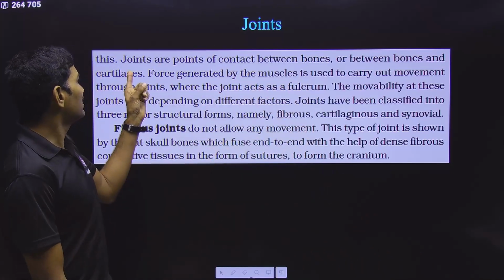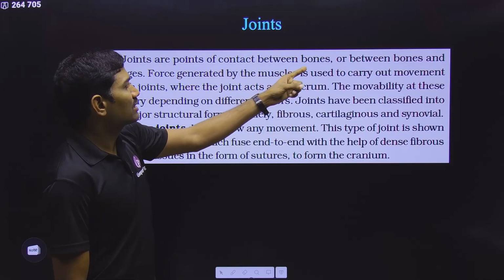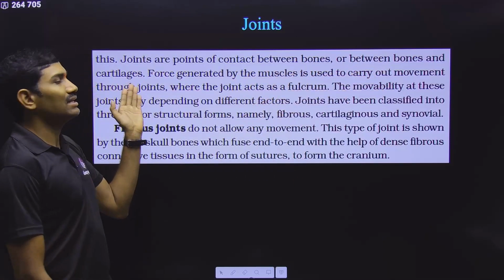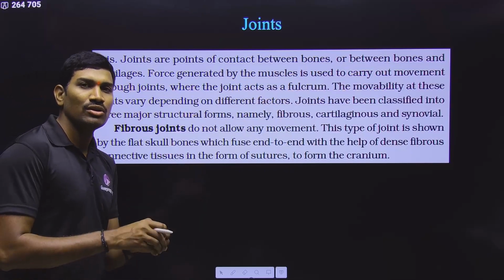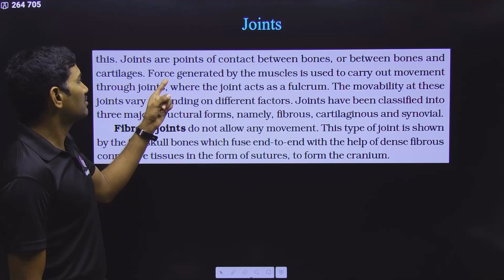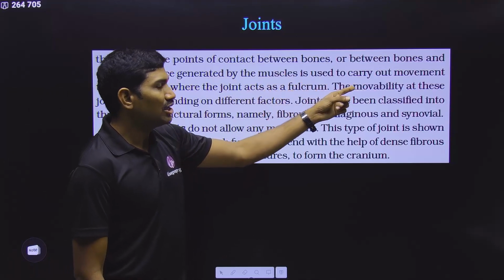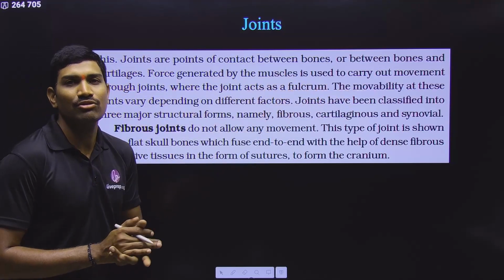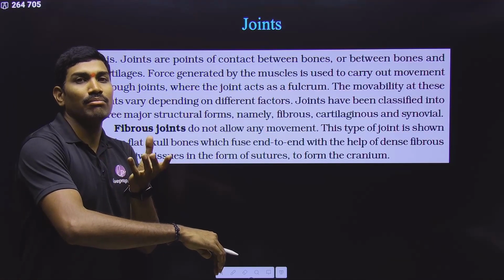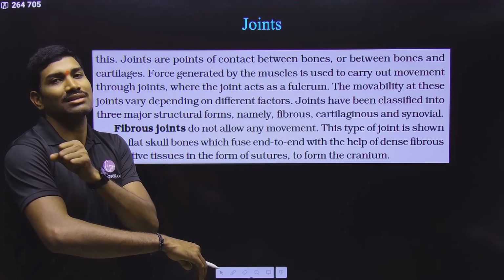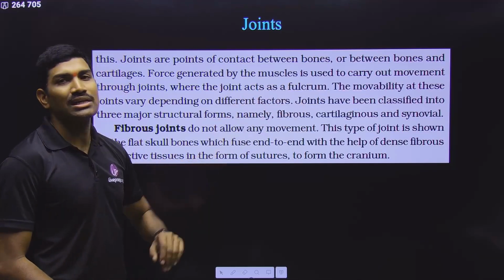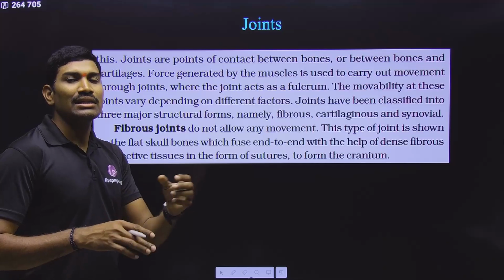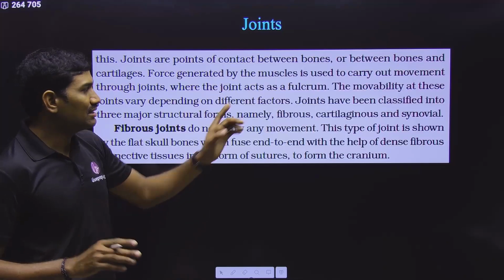Simply I will read and complete this. Joints are the points of contact between the bones. Two different bones can be joined, or between bones and cartilages. Next one, force generated by the muscles is used to carry out the movements throughout the joints. For the bones to move, the muscle attached to the bone has to do contractions and relaxations. Then only the movements can be shown, where the joints act as the fulcrum. Around this particular joint, the movement of these bones or cartilages takes place.